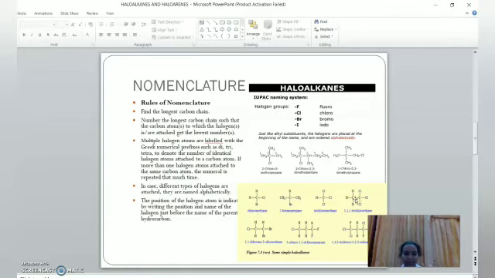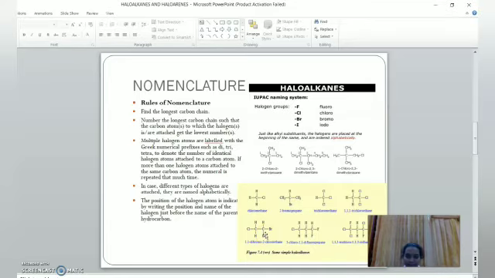Irrespective of the number, we have to name like that. For example, you can see here this example. Here chlorine is attached here and there are 2 bromines attached here. So first we have to name bromine, then only we have to name chlorine. So where are these bromines attached? In the first carbon. So 2 bromines are there.